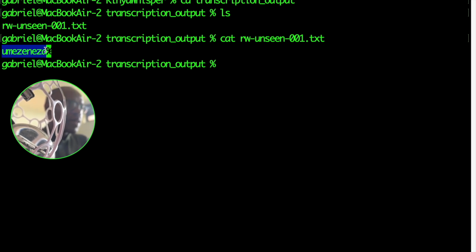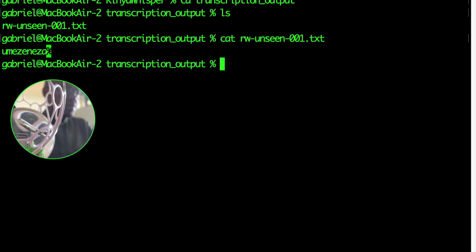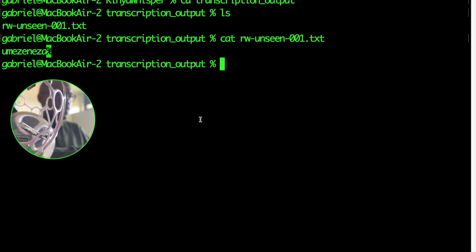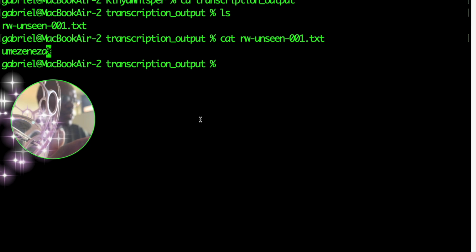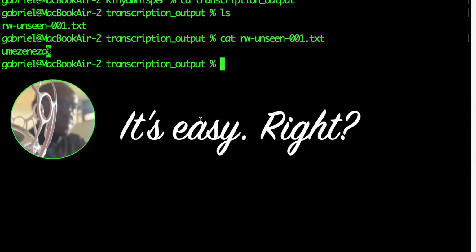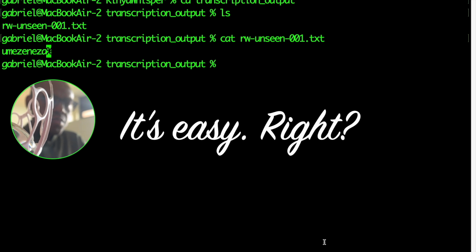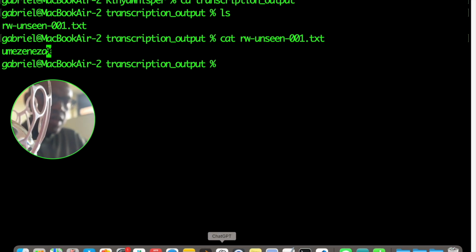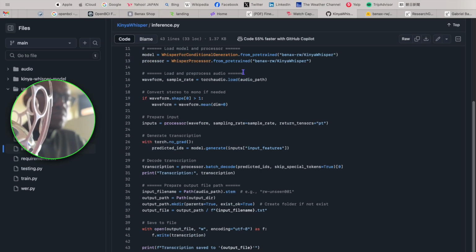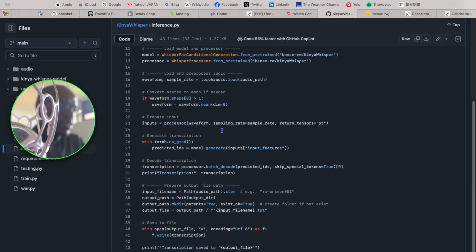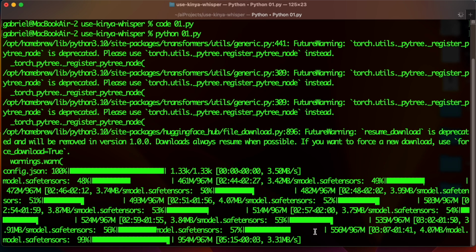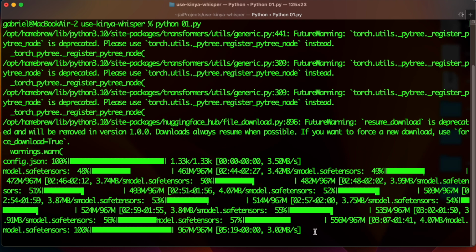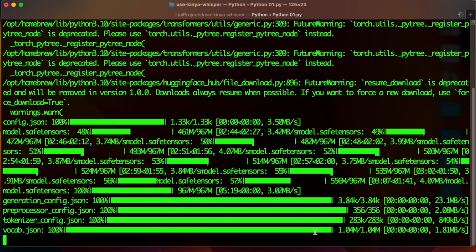So, it's easy, right? You have everything at GitHub, and if you're lacking any library, Python will tell you at the runtime and you will sort it out. And you will notice that when you're running the script for the first time, the model is downloaded from Hugging Face.